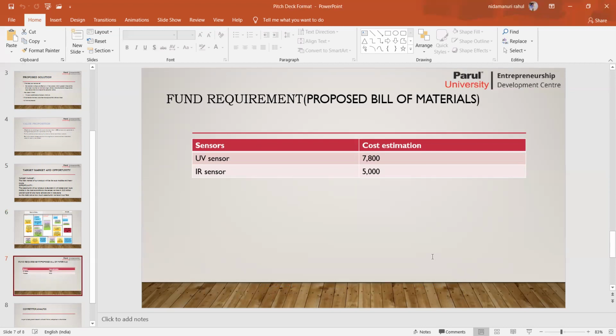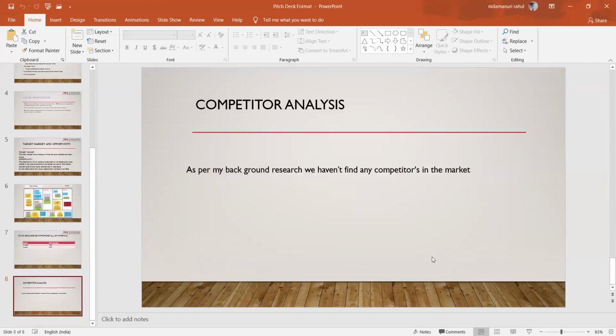Each module would cost around 10,000, or of course 12,800, but if we make a deal with a manufacturing company, we can definitely reduce the cost.